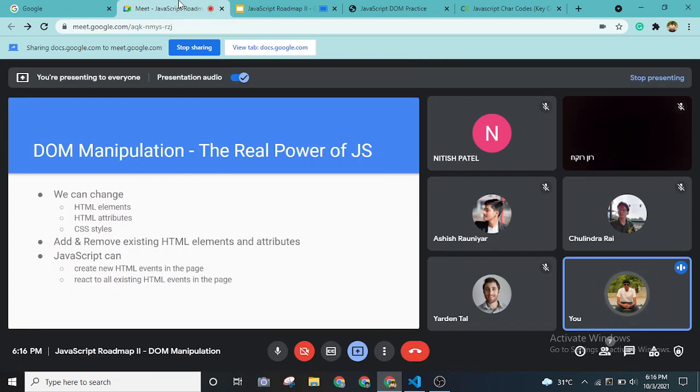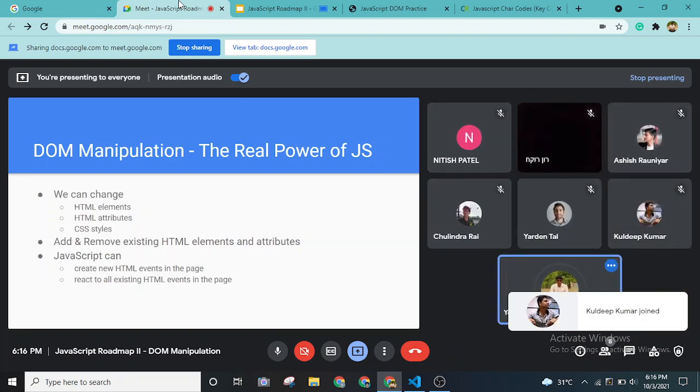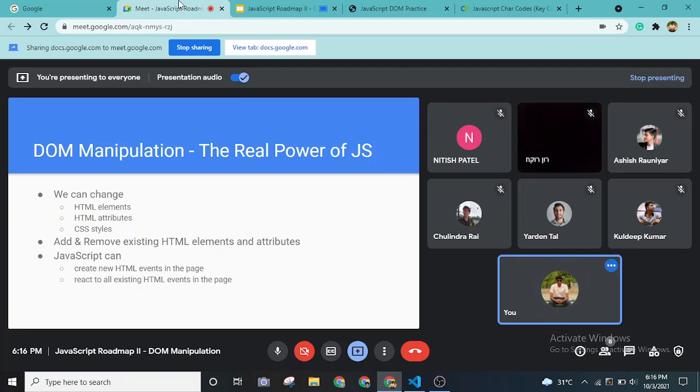Any front-end web development project that we build will have an HTML page and CSS files, right? So each and every file will have these elements. HTML elements can be a header tag, a paragraph tag.